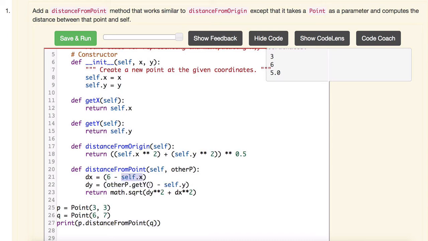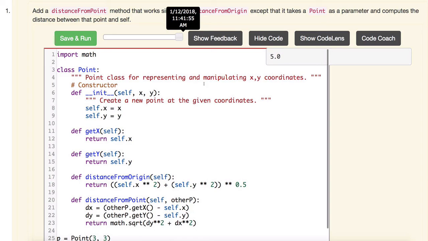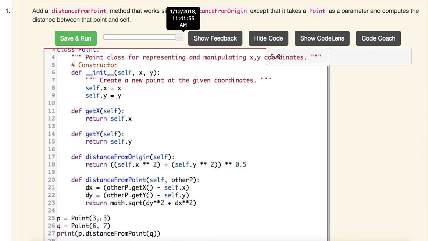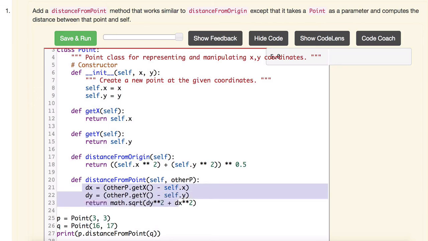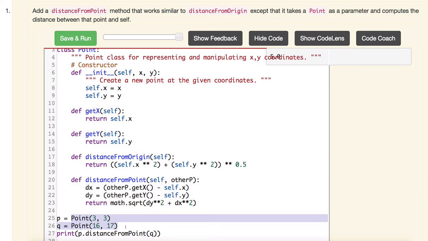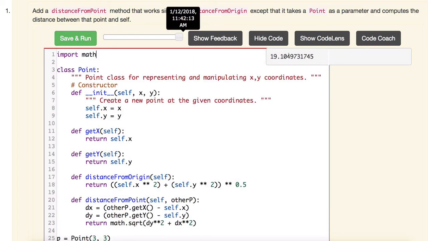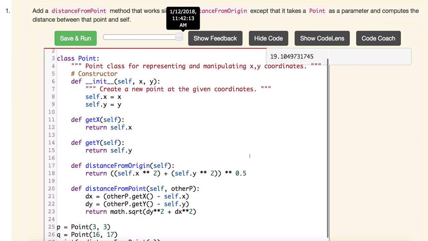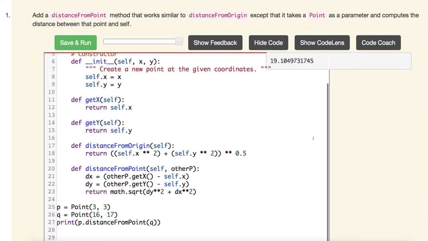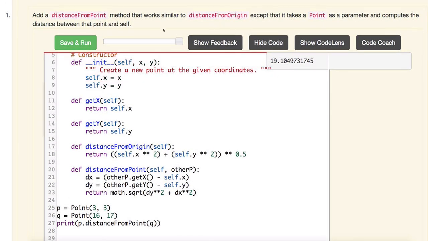So let me return all of this, and I'll run it. It prints out 5, right? And what about if I change this to 17 and 16? Well, then this value is going to grow bigger because of all the calculations that need to take place, and these 2 points are going to form a bigger triangle with a bigger hypotenuse, and that's what we get. Right? So hopefully that made sense, and if it didn't, come on up and I'll draw it out and we'll work this out together.